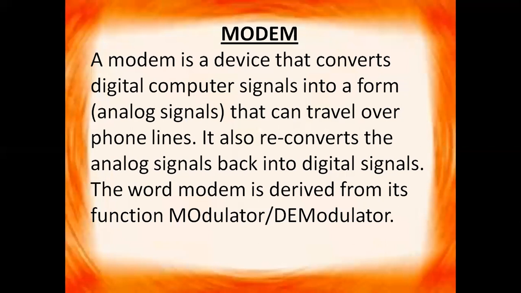So modem is the device which converts digital computer signal to analog signals, which travel on the telephone lines, and when the receiver gets these signals, again modem converts analog signals to the digital signals so that they can be used by the computer. And the process of conversion of digital signal to analog is called modulation, and analog to digital is called demodulation. That's why modem is also called modulator or demodulator, right?